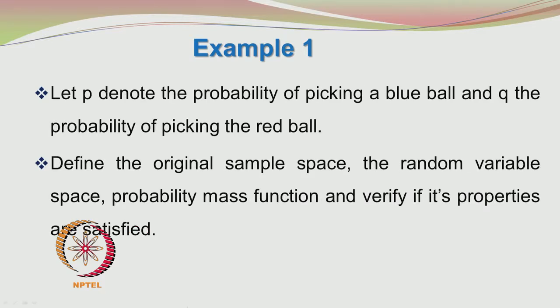Let P denote the probability of picking up a blue ball and Q the probability of picking up a red ball. The question is, you have to define the original sample space, the random variable space, the probability mass function and verify whether its properties are satisfied.